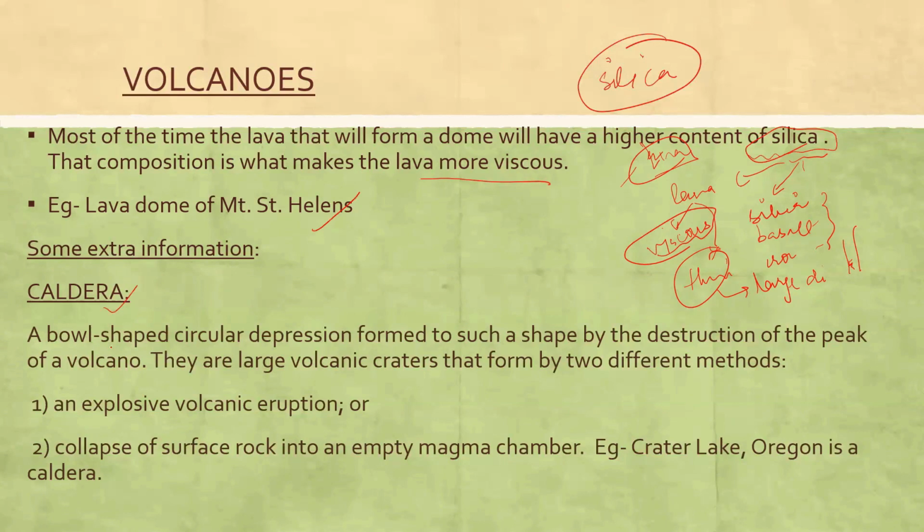Caldera is basically a bowl-shaped circular depression formed to such a shape by the destruction of the peak of the volcano. So the volcano was like this. This part got destroyed. So these are large volcanic craters that form by two different methods. One is by explosive volcanic eruption. That means there was such a high explosion that the top part is destroyed and a depression is made. Okay. Or the collapse of the surface rock into the empty magma chamber. So this surface rock falls back into the magma chamber. Crater Lake, Oregon.